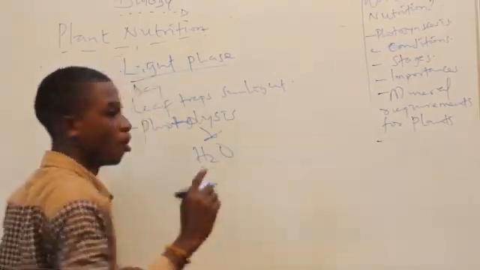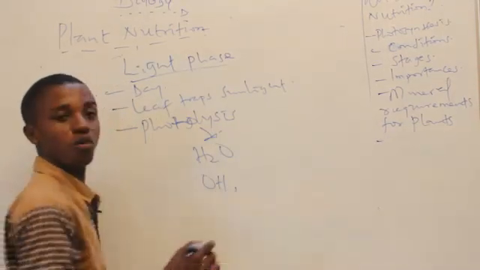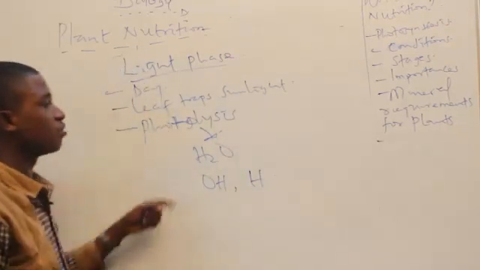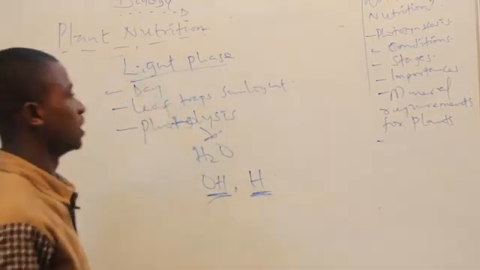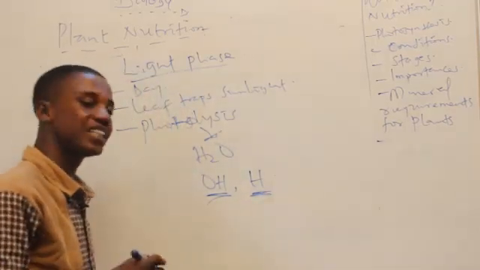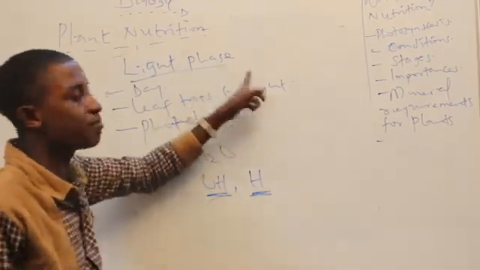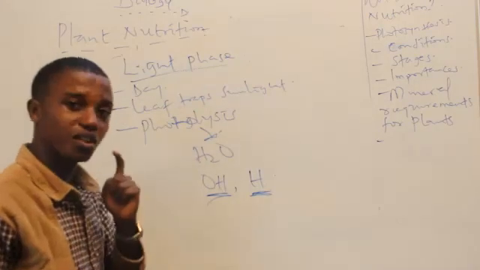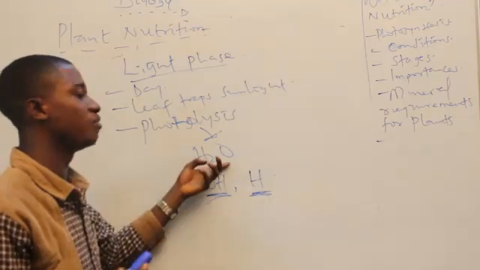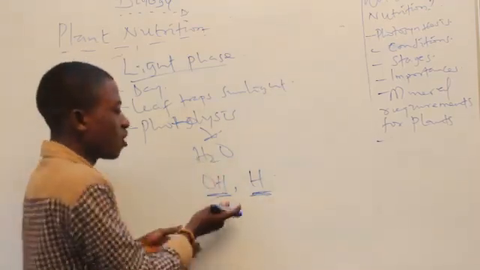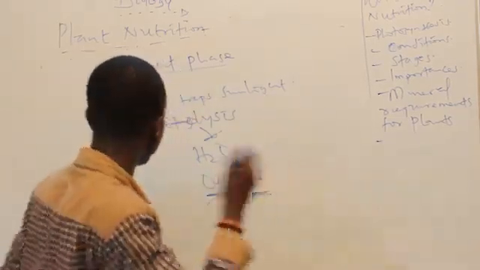Now, what are these end products? One of them is what we call the hydroxide, while the other one is what we call the hydrogen. So basically, when we split water, we have hydroxide ion, and we also have what? Hydrogen ion. Now, photolysis of water can only be carried out with the help of sunlight. Are you with me? Photolysis of water takes place only under light phase of photosynthesis. Light phase of photosynthesis takes place during the day. What is photolysis of water again? It is a process by which water molecules are split into hydroxide ion and hydrogen ion as a result of the penetration of sunlight. Now let's move on.